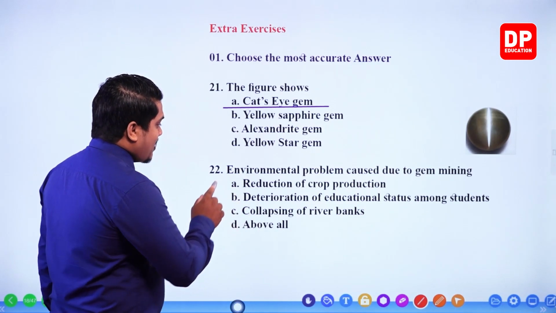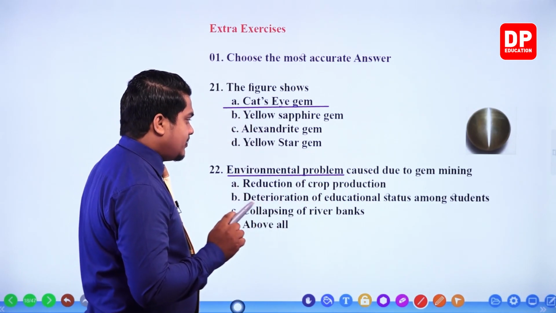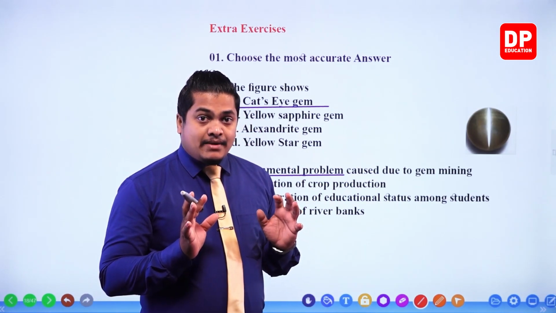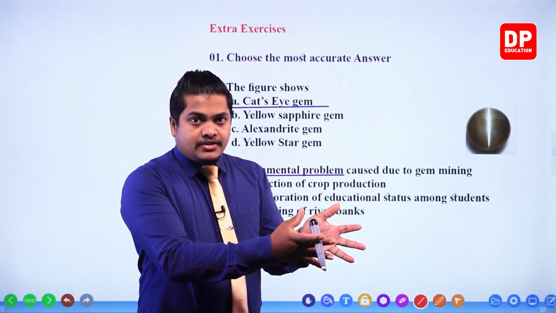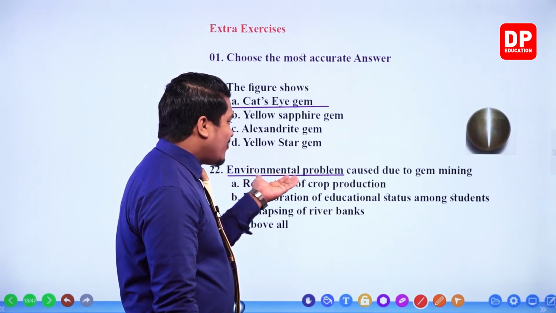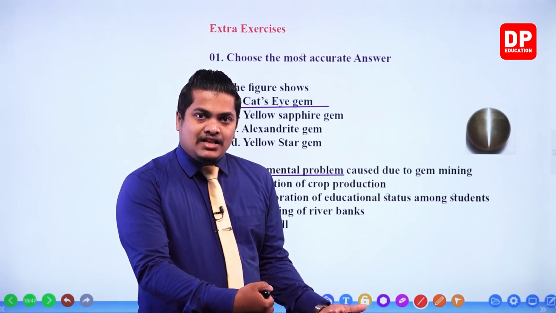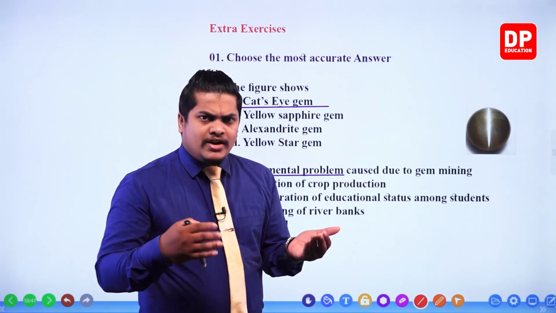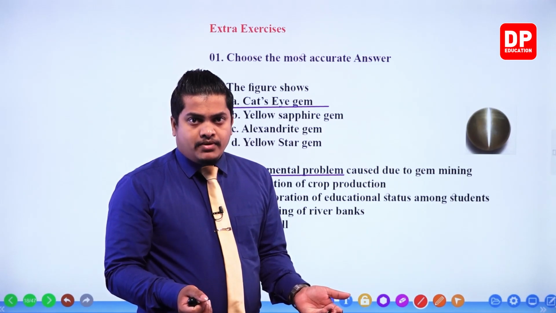They are asking about an environmental problem. That means it should be a problem related to the environment, not any other. So, reduction of crop production is affected with agriculture, not with the environment. It's not an environmental problem, right?